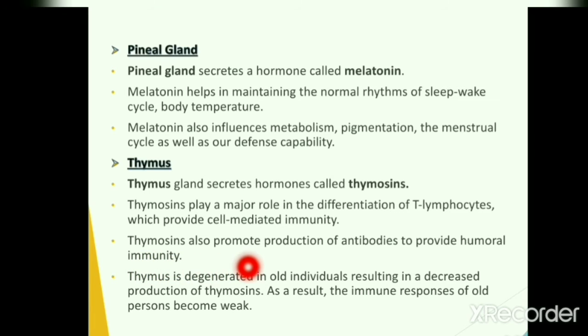The thymus loses its capacity, that is, its capacity of hormone secretion decreases in old age. As a result, immune responses of old people are weak.